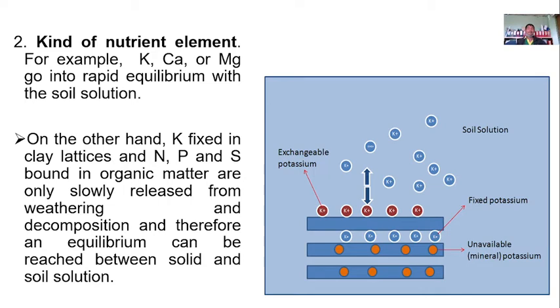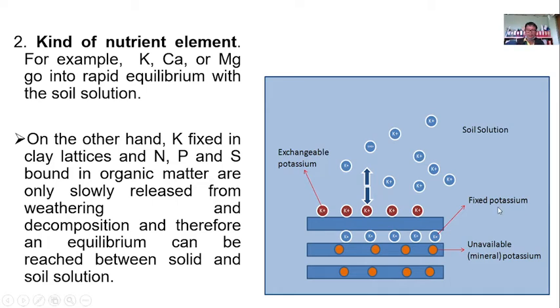Now, another is the kind of nutrient element. Okay? For example, potassium, calcium, or magnesium go into rapid equilibrium with the soil solution. On the other hand, the potassium which is fixed in the clay lattice, as shown in this figure, the potassium here is sandwiched between one layer of silicate and another layer, so it will not be available.